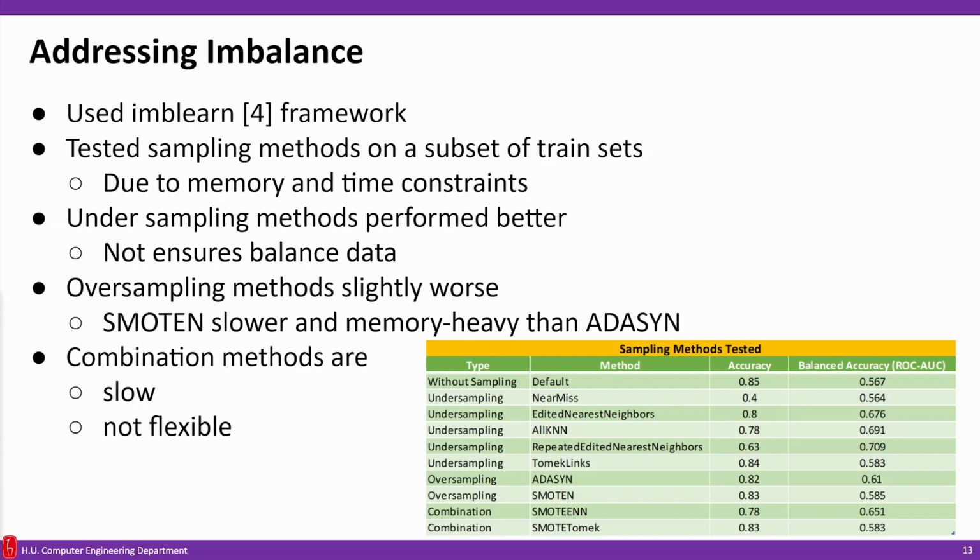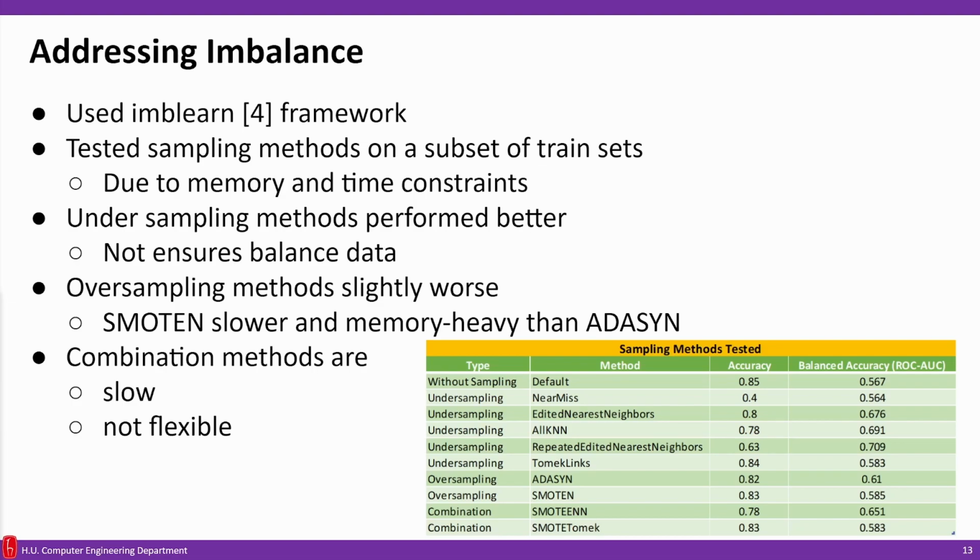They stop after some iterations. Oversampling methods are slightly worse, and they are also slow and memory heavy. Especially the SMOTE variants are slower than ADASYN, so we focused on that.